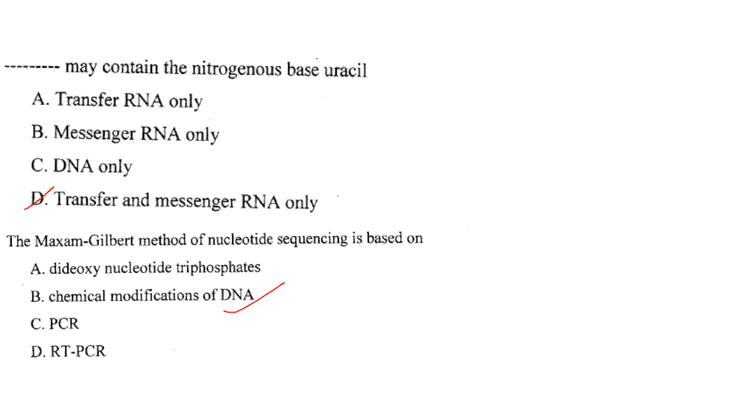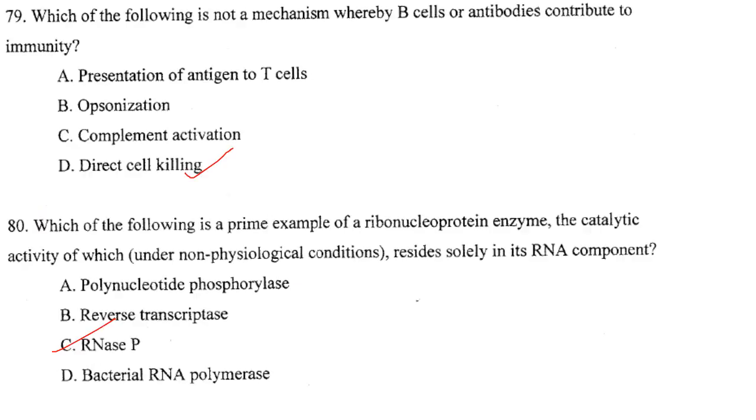Dash may contain the nitrogenous base uracil. So transfer and messenger RNA only. Answer is option D. DNA does not contain uracil. Then the Maxam-Gilbert method of nucleotide sequencing is based on chemical modification of DNA. This is also a repeated question.